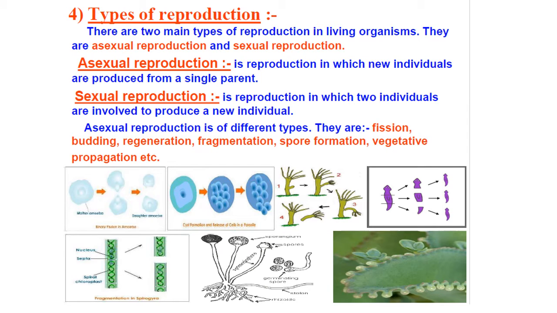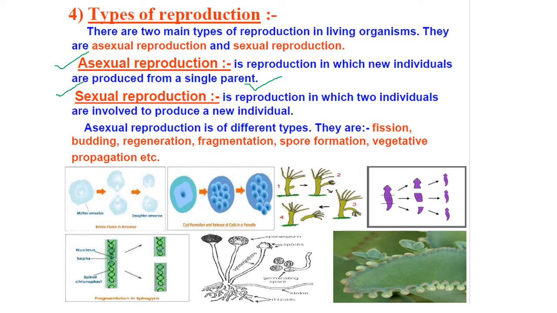So we are going to talk about the types of reproduction. Reproduction is mainly of two types, that is asexual and sexual reproduction. What is asexual reproduction? It is one in which the development of a new individual is from a single parent. But in sexual reproduction, the production of the individuals involves two individuals.